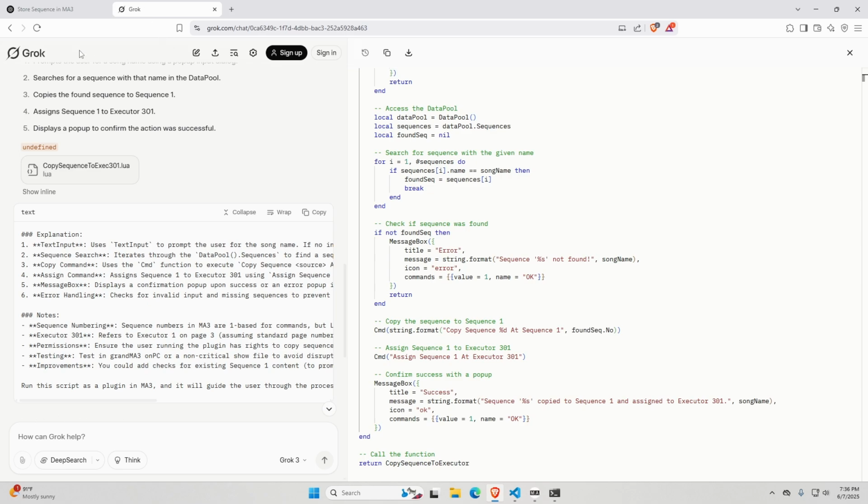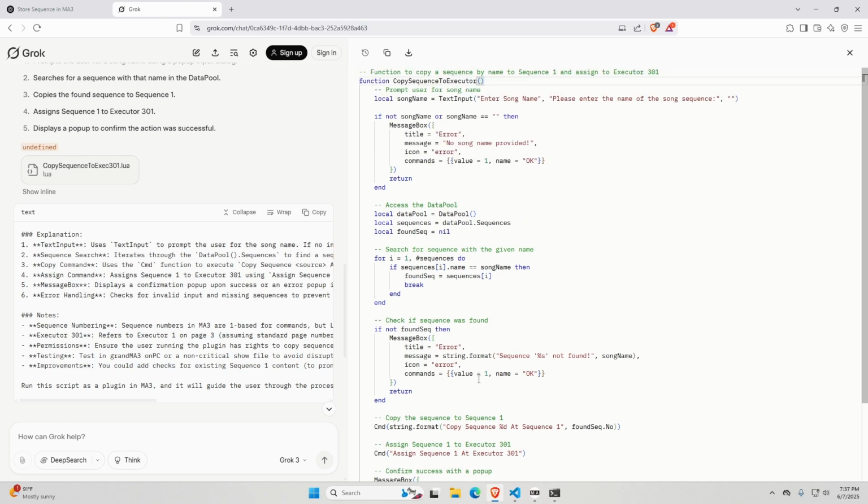I will state that I'm not a regular AI user. I have not used these things for really anything besides this. I just decided to try it and see how it would work out. And it is somewhat helpful. Now, in this case, I know how to do these things on my own, and I have code that I would copy and paste and tweak slightly in order to build something like this.